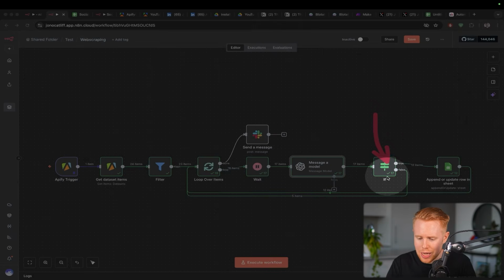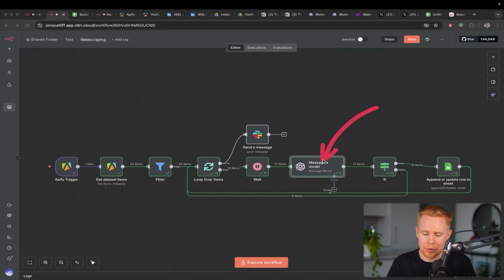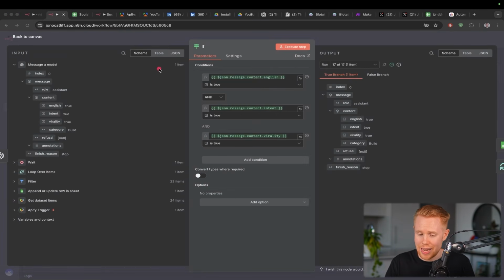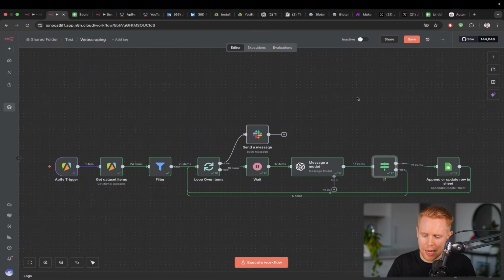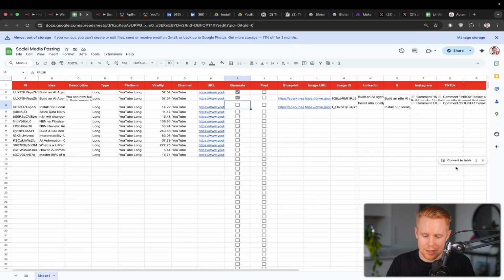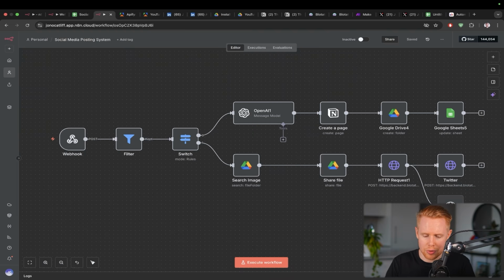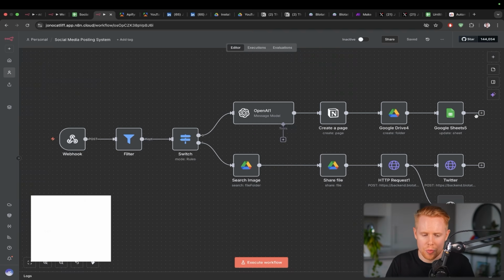And so from there, we have this if statement, which is going to filter out anything. Like for instance, it has to be in English. It has to be around AI and automation or n8n. It can't be about hardware automation or manufacturing automation. And it also has to be deemed somewhat viral. Okay. And if it passes those criteria, then it is added into this Google spreadsheet, which takes us to the second part of this whole process, which is this workflow here, where we're going to do things like generate captions and post it on social media. So let's dive into this right now.